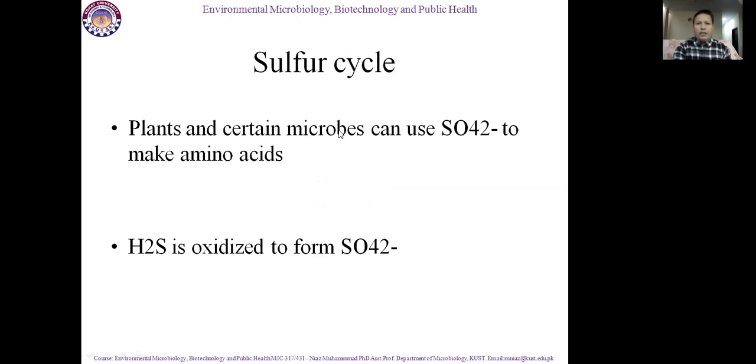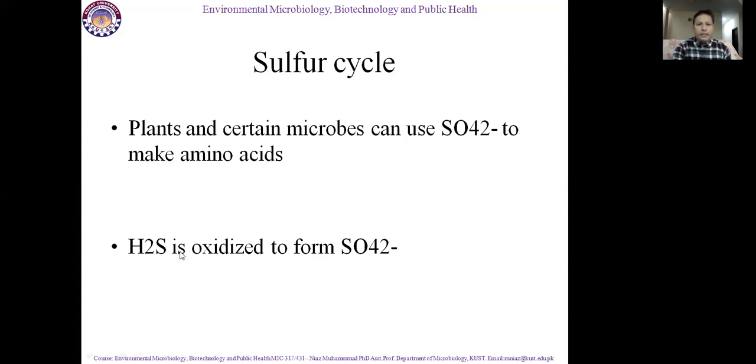Plants and certain microbes can use sulfur to make amino acids. So sulfur plays a vital role in the formation of amino acids. Plants which are present on this globe, as well as any microorganisms, are using sulfur for the formation of amino acids. And amino acids are the building blocks of the protein molecules of living organisms.